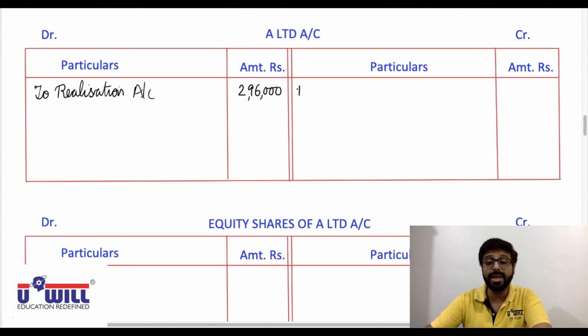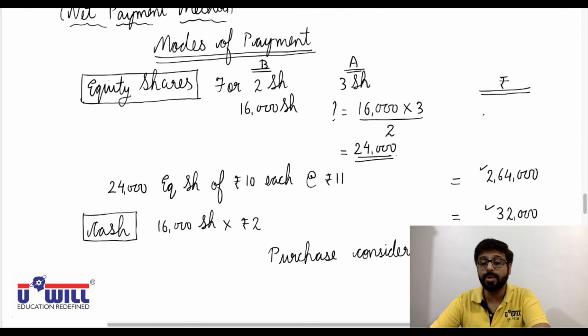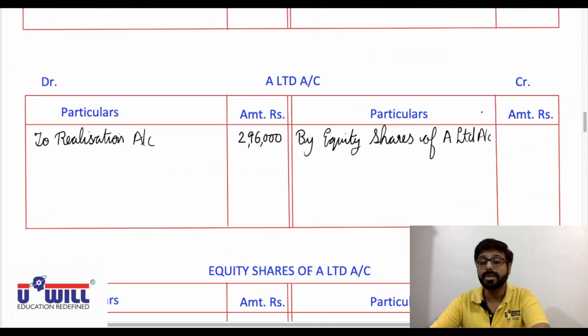To A Limited, so A Limited on credit side by equity shares of A Limited account with 2,64,000, and by cash and bank account with 32,000.